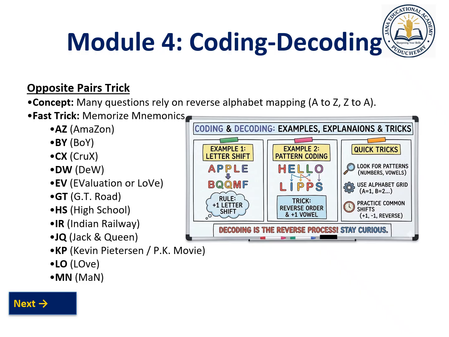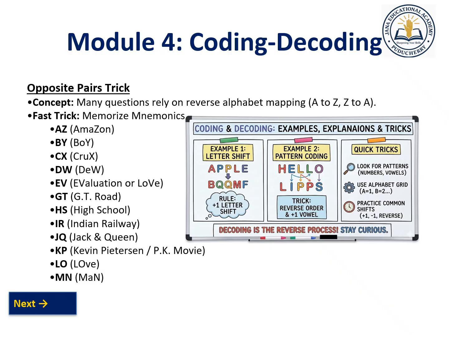A is Z, Amazon; B Y, boy; C X, crooks; D W, due; E V, evaluation; G T; H S. That means one is at the first and the other is at the last, because A is at the alphabet's start and Z is at the alphabet's end. Similarly, B Y, C X, D W, E V, G T. Like that, you can solve coding and decoding very easily.